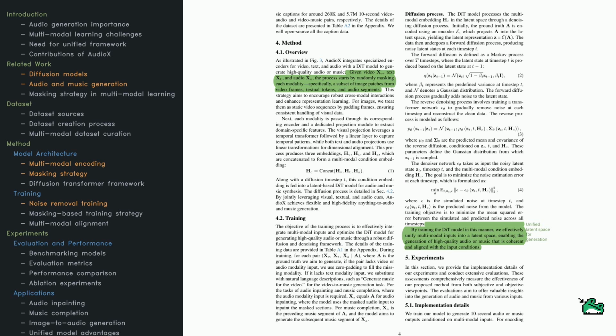The loss function is straightforward. It measures the gap between the noise that's actually added and the noise the model predicts, so the model gradually learns to generate realistic sound that fits the context. That's basically how AudioX handles text to audio, video to audio, or even partial audio to audio tasks. It's flexible because it uses a unified approach that can adapt to different inputs. Next, we'll take a peek at some real-world experiments to see how well it performs.